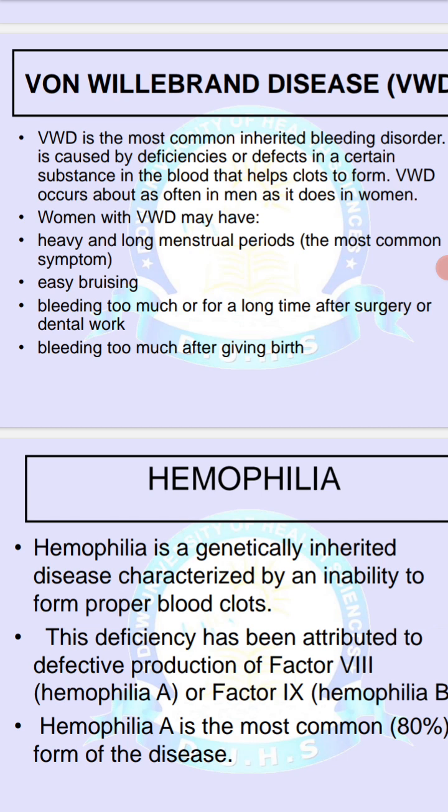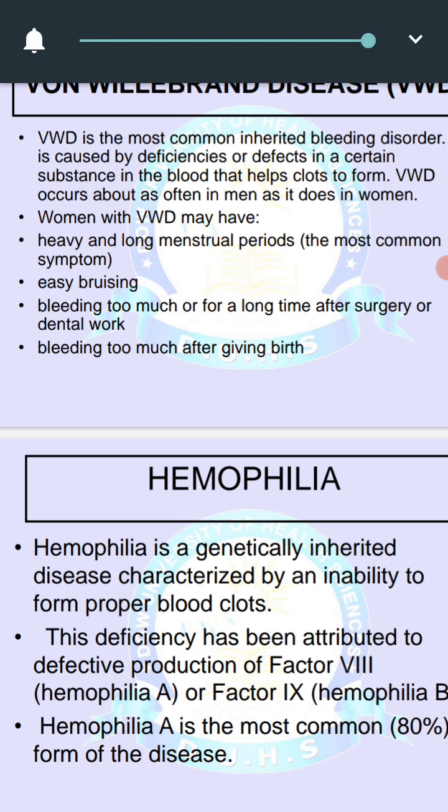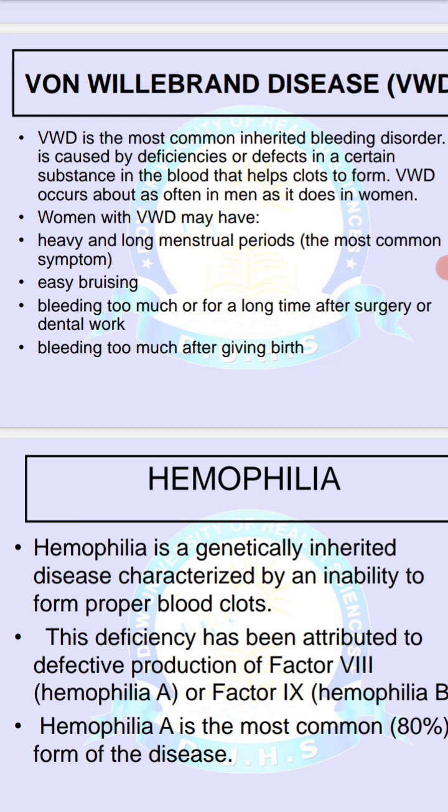It is caused by a deficiency or defect in a certain substance in the blood that helps the clot to form, and von Willebrand disease occurs as often in men as it does in women. Women with von Willebrand disease may have heavy, long menstrual periods. The most common symptoms: easy bruising, bleeding too much or for a long time after surgery or dental work, and bleeding too much after giving birth.